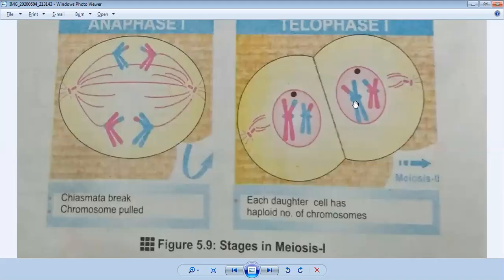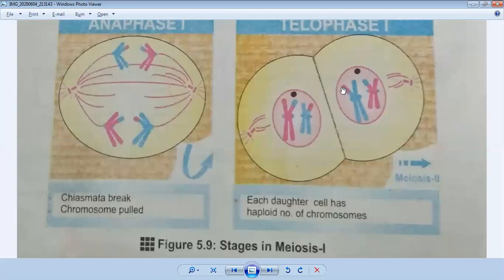In the first part we can see that these four chromosomes and these four chromosomes were together in one nucleus, so there were eight chromosomes. But because this is meiosis, when the nucleus is divided, the number of chromosomes will be reduced. So in one cell there are four chromosomes, and in the other cell there are also four chromosomes, meaning each has two pairs of homologous chromosomes. And you can also see the centrioles and centromeres are going to disappear.